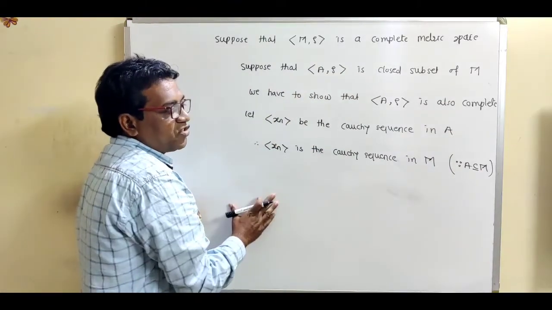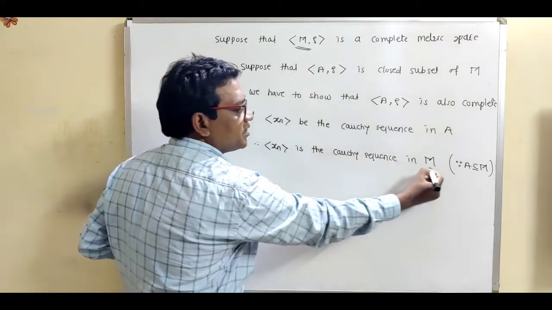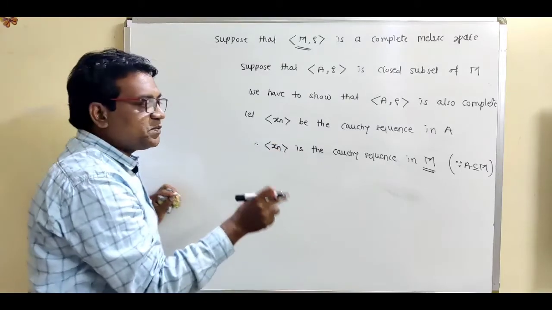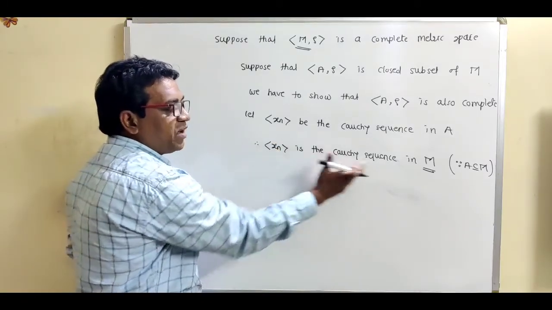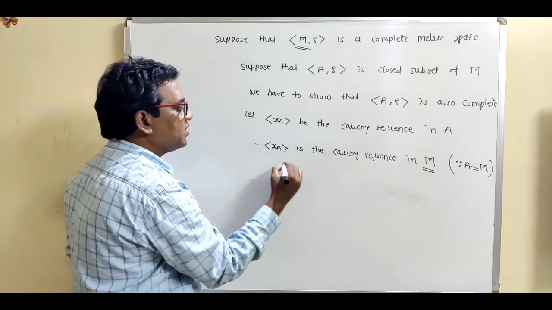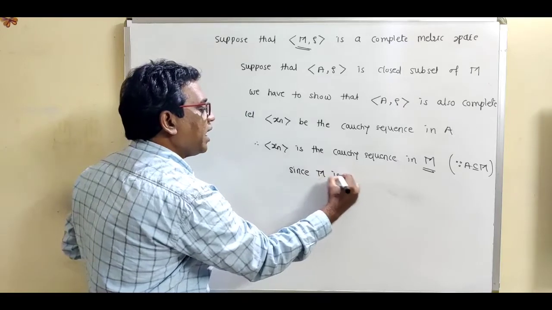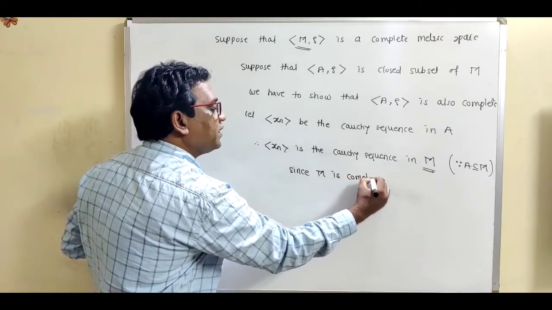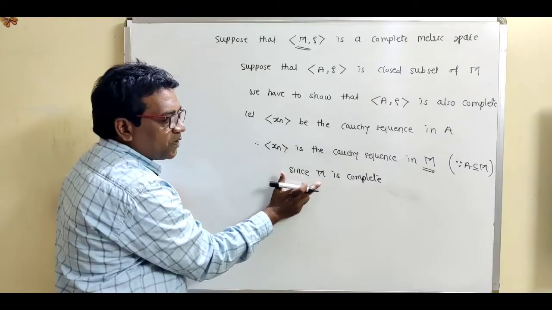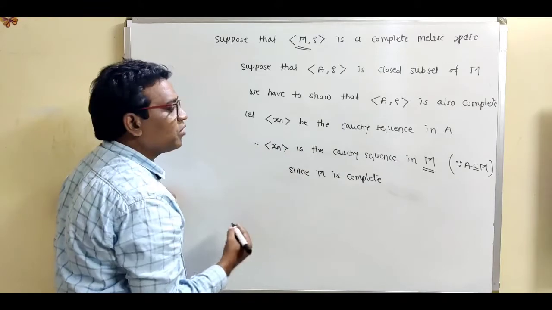Now what is the given condition? We are given that this metric space M is a complete metric space. Complete metric space means, what is the definition? Every Cauchy sequence is a convergent sequence. So use this condition: since M is a complete metric space, every Cauchy sequence is a convergent sequence.